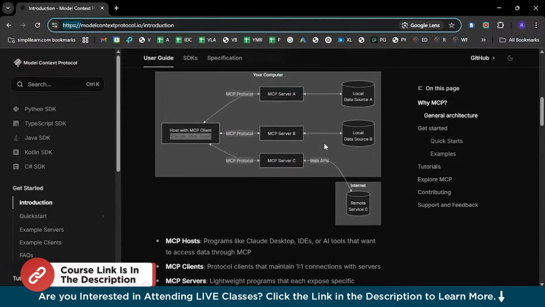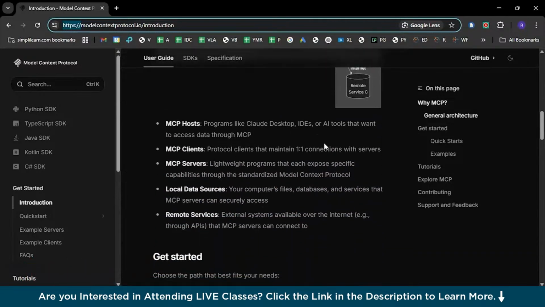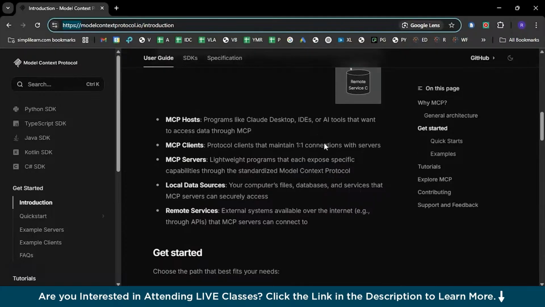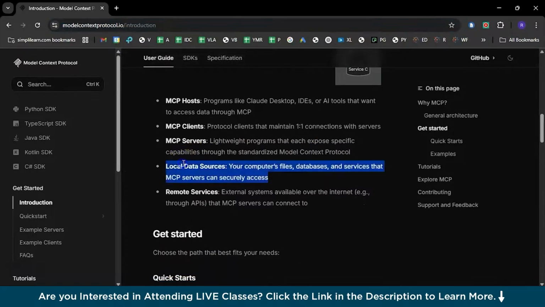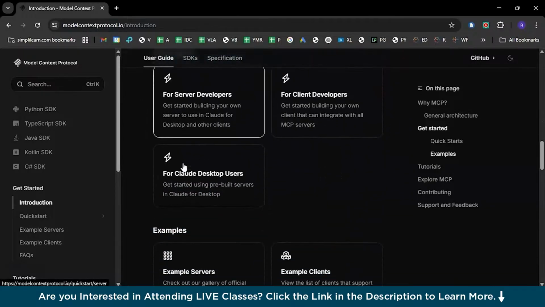That's the main approach of MCP. So here you can see an overview image where we have the parts: MCP host, clients, servers, local data sources, and remote services. If you want to go ahead with local data sources or a local knowledge base, you can do that. But in case you want something open source, you can also go ahead with that.